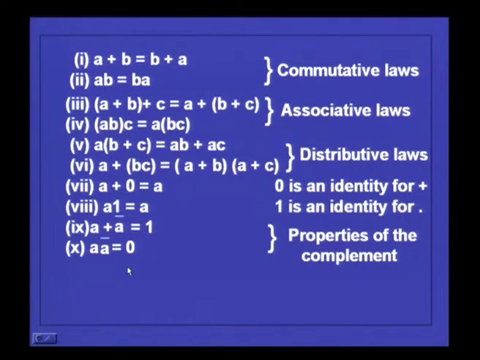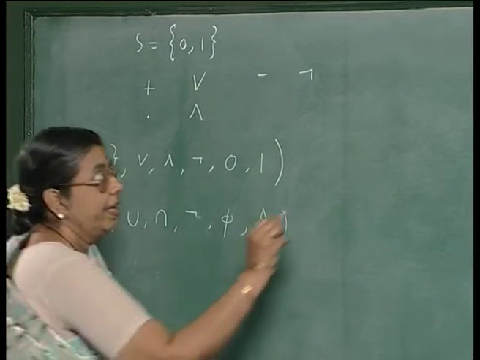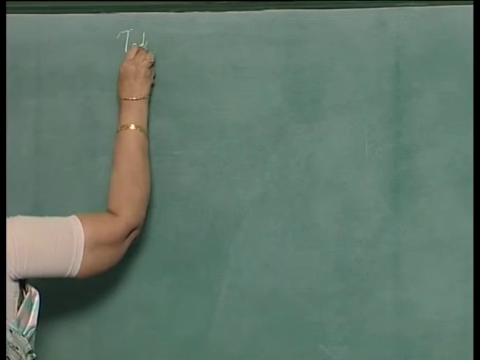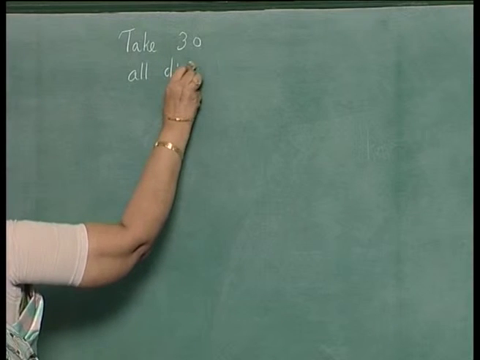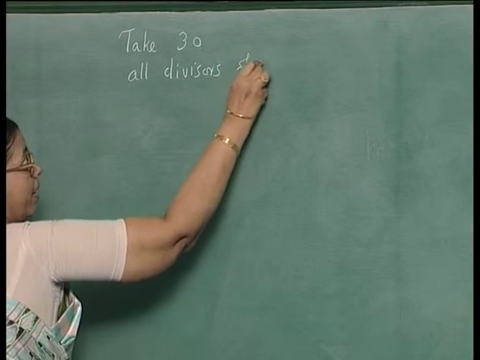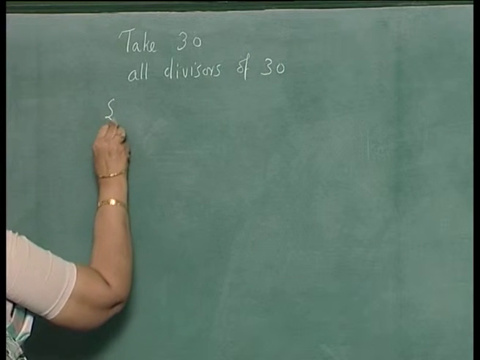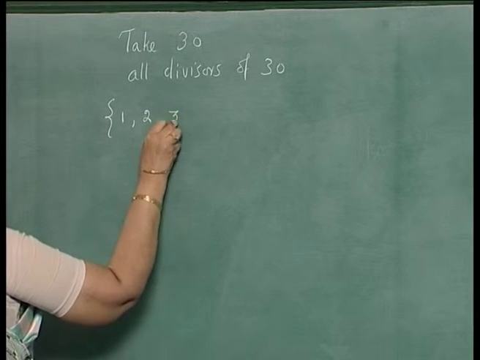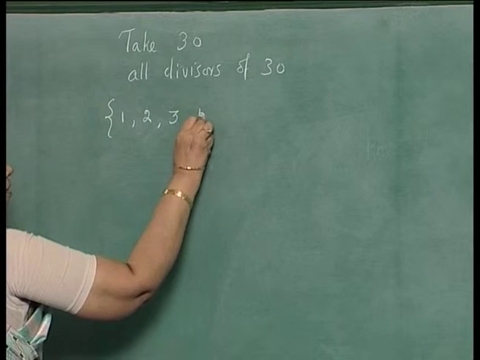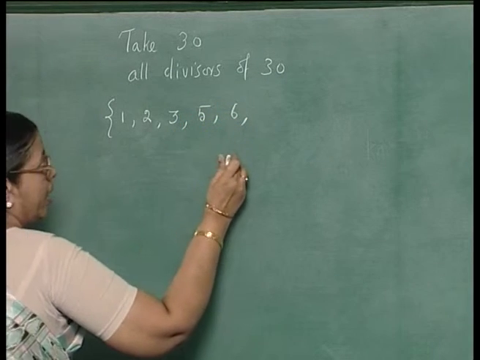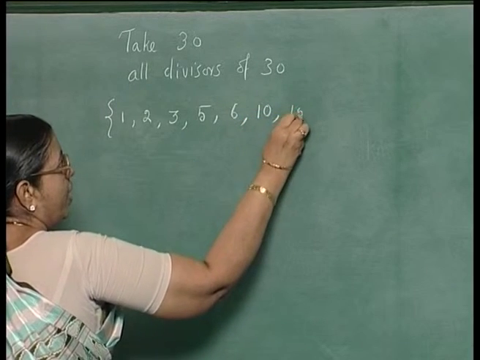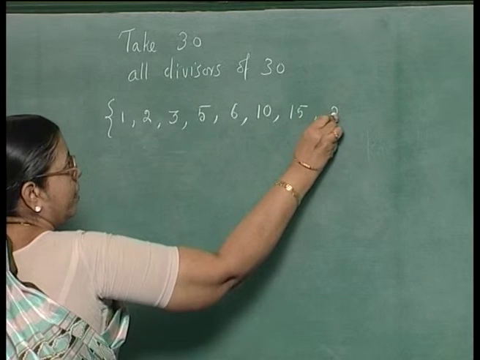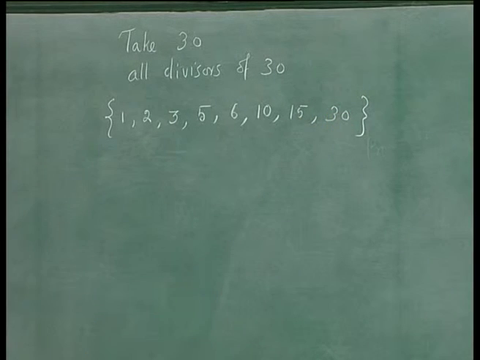Another example, let us consider one more example. Another example is, take the number 30 and all divisors of 30. The set will be 1, 2, 3, then 5, then 6, then 10, then 15, 30. Consider this set,